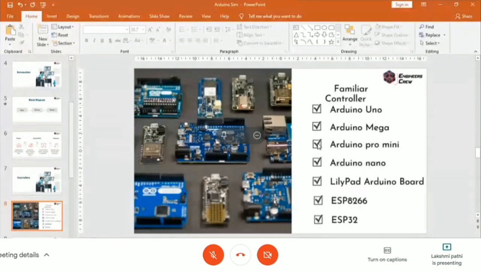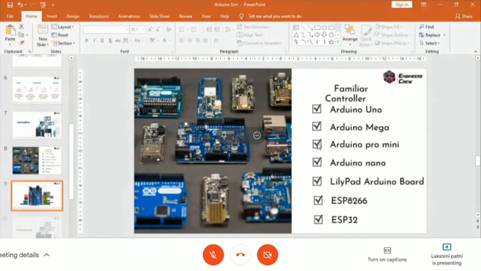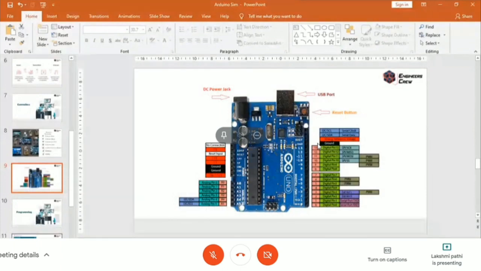Most probably you can look at the pinout of each and every controller. I'm just taking the Arduino Uno. You can see the number of pins available there. We have nearly 13 digital pins and nearly 5 analog pins, and we have supply pins. If you have sensors, they run around 5 to 12 volts. If they run at 5 volts, you can take the power from the Arduino itself. You don't need to go for a separate supply.